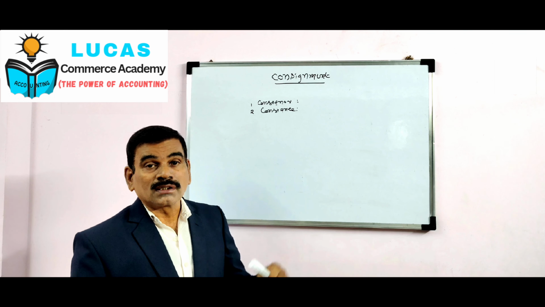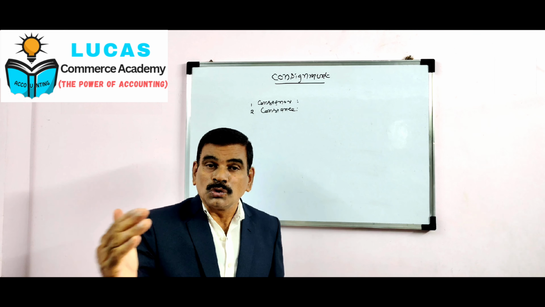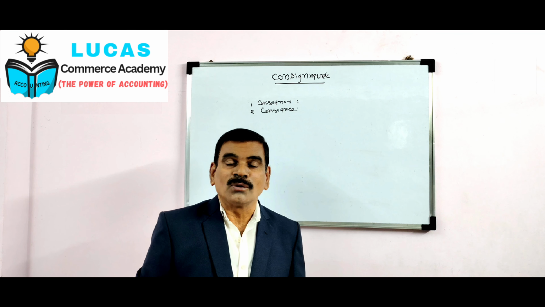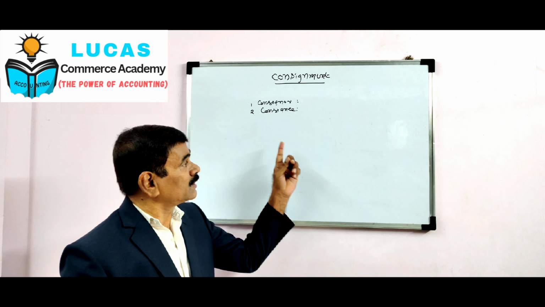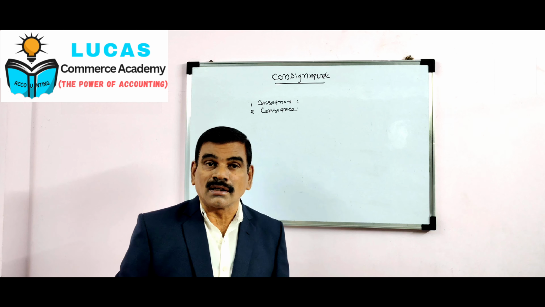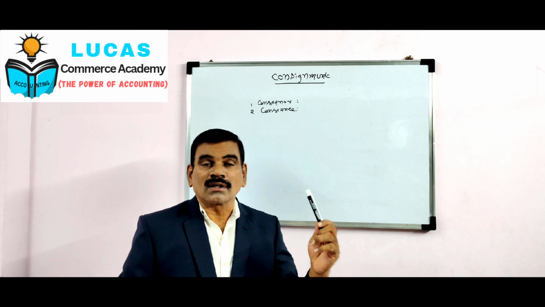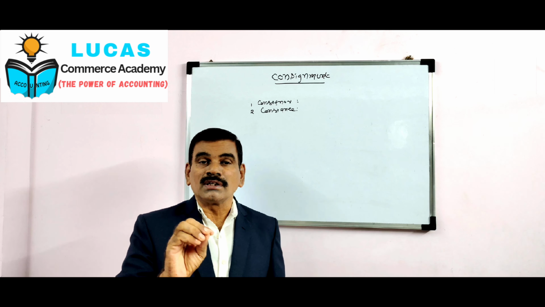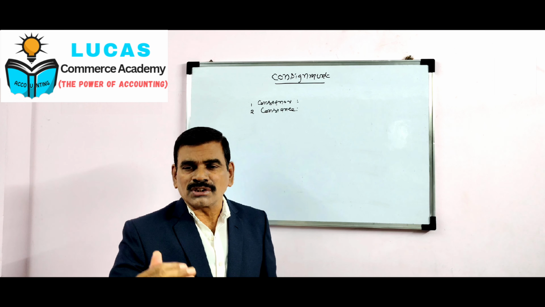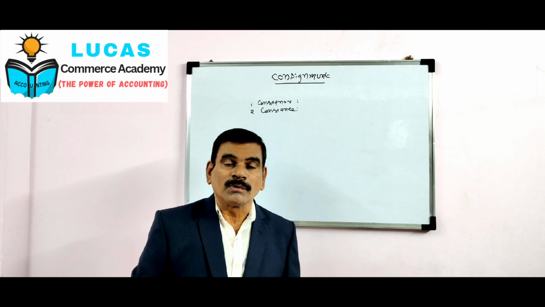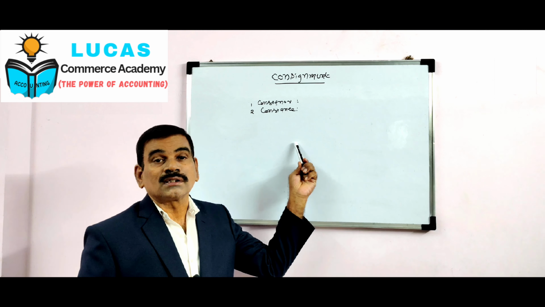Next we come to consignee. The person to whom the goods are sent is known as consignee. He is an agent. In our example, Mr. B is the consignee. Here the relationship between the consignor and consignee is the principal and agent relationship. In consignment only possession is transferred and not ownership. Ownership remains with the consignor.